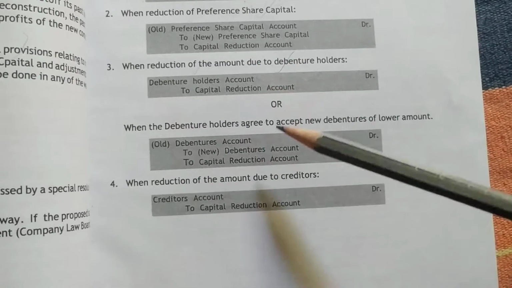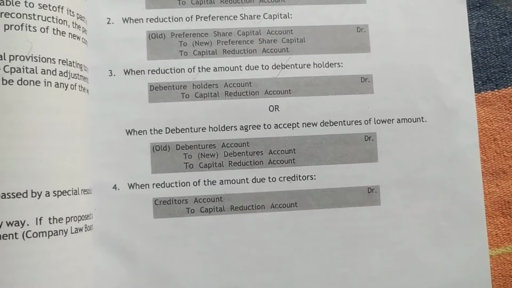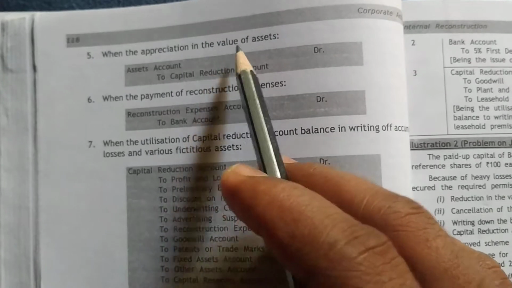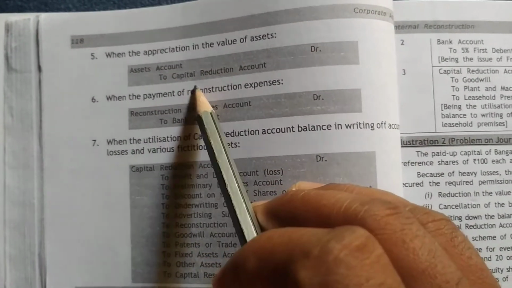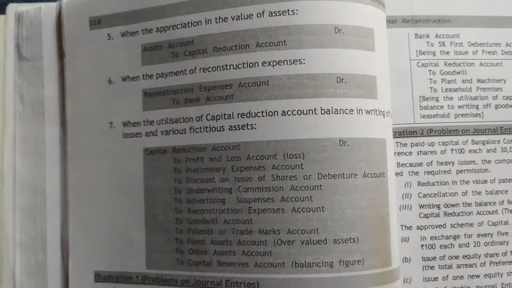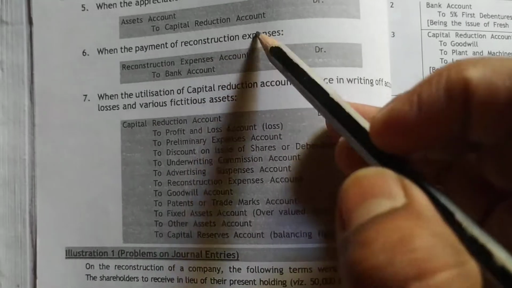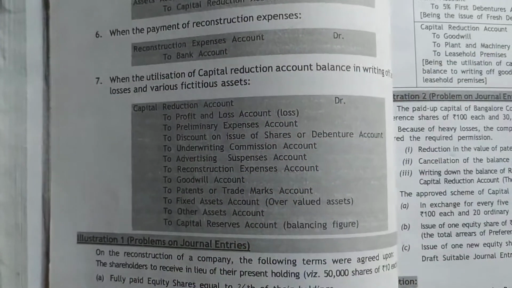When we are reducing the amount due to creditors, the entry is creditors account debit, to capital reduction. All reductions we credit on the credit side. When we appreciate or increase the value of assets, we write asset account debit, to capital reduction account. When we pay the reconstruction expenses, there will be some expenses, and in that case the entry is reconstruction expenses account debit, to bank account.